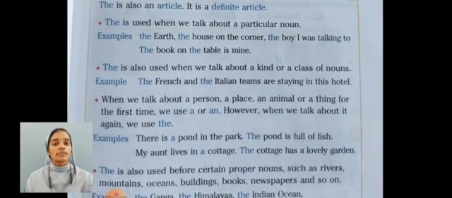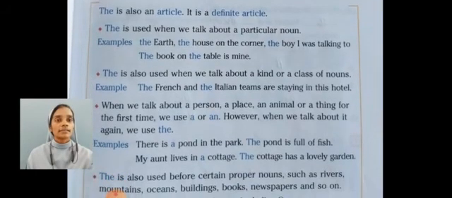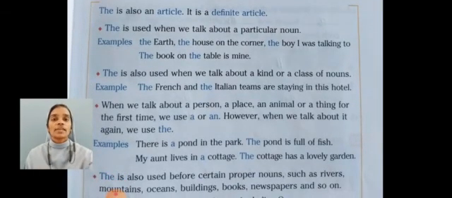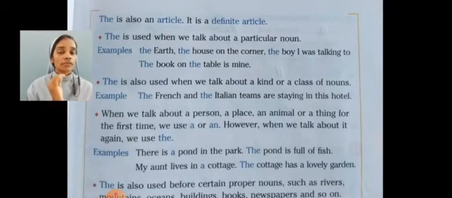Students, next we can see the use of definite article the. The is used when we talk about a particular noun. Example, the earth, the house on the corner, the boy I was talking to, the book on the table is mine. All these examples show particular noun.